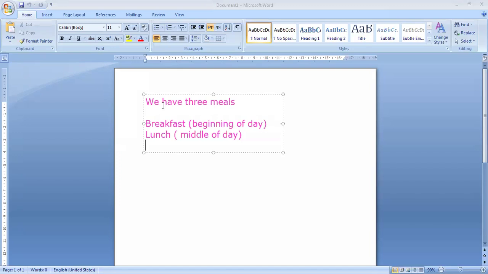And the last one is dinner, in the evening. We take this in the evening. Okay. These are the 3 meals we have in our day.